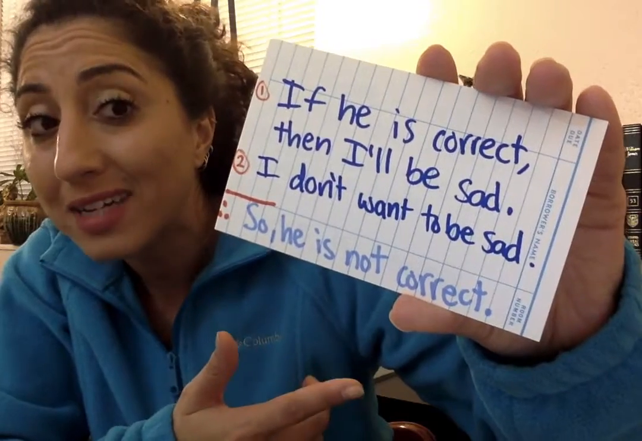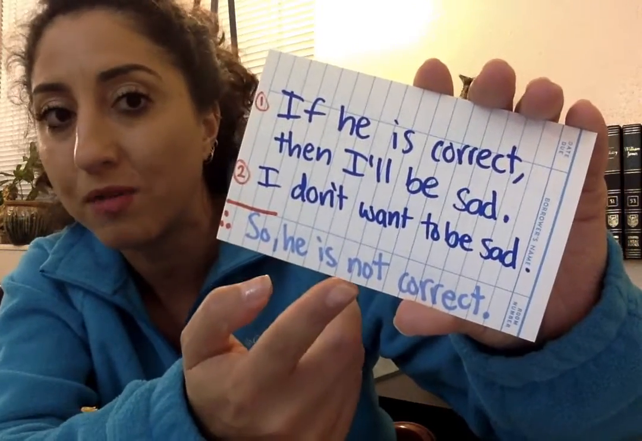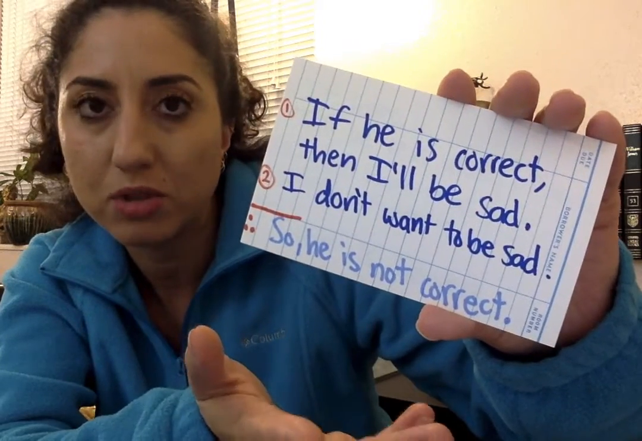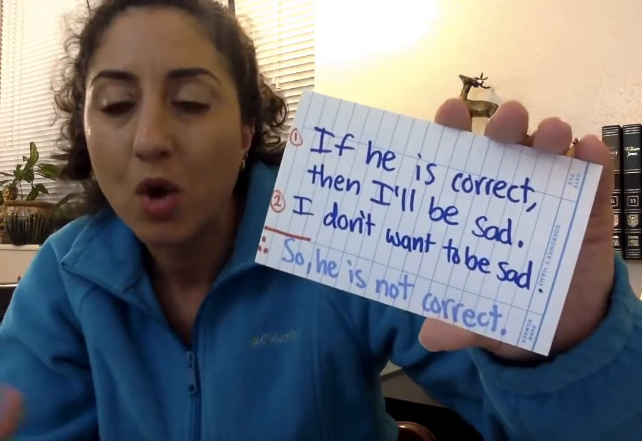Here's another example. If he's correct, then I'll be sad. And I don't want to be sad, so I'm going to tell myself that it's not correct. Now, this is a psychological move that we make all the time. We don't want something to be true, and so we find evidence that shows us that it's not true.